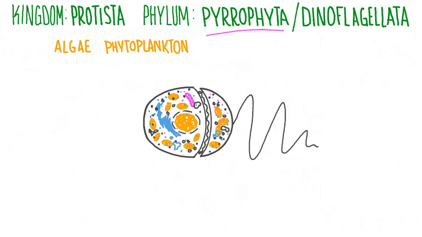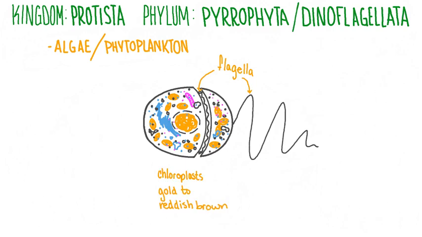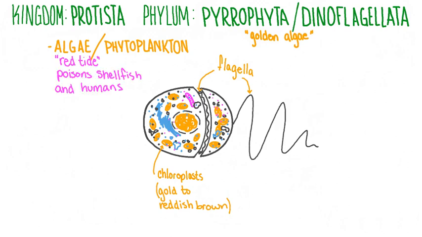Protists in the phylum Pyrophyta are also called Dinoflagellata. These organisms are often considered to be a type of algae or phytoplankton. Dinoflagellata possess 2 different flagella. These organisms possess chloroplasts. Their chloroplasts, instead of being filled with green chlorophyll, are filled with a pigment that has a gold to reddish-brown color, which is why they're commonly called golden algae. When large numbers of these organisms build up near the coasts, they can cause a phenomenon known as red tide. Red tide can infect shellfish and poison the humans that eat them.